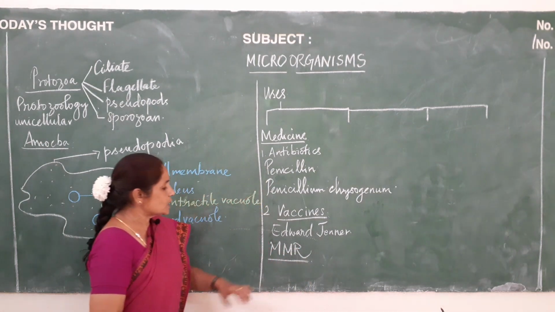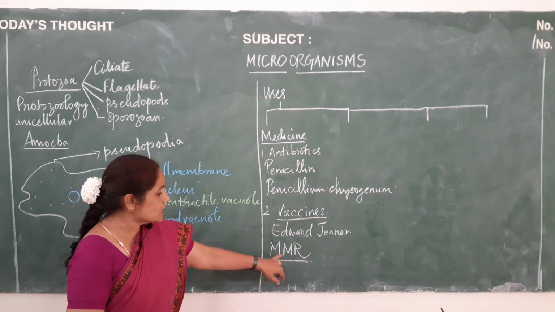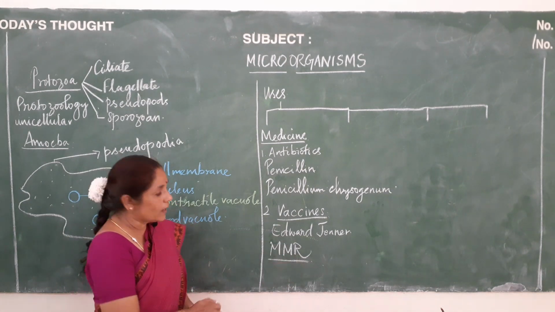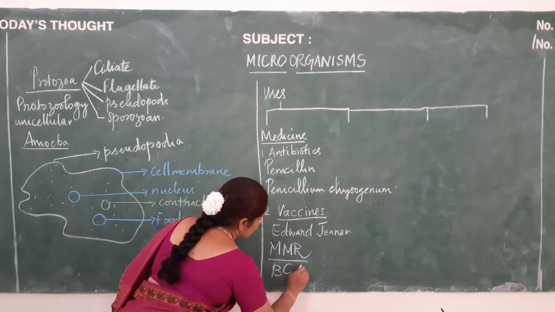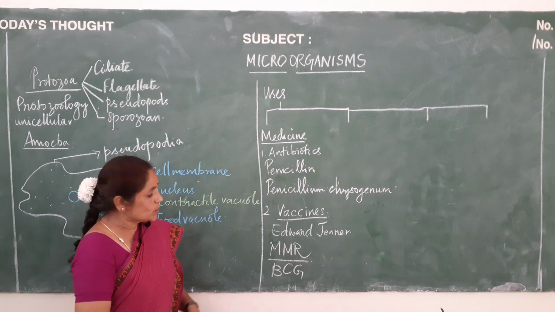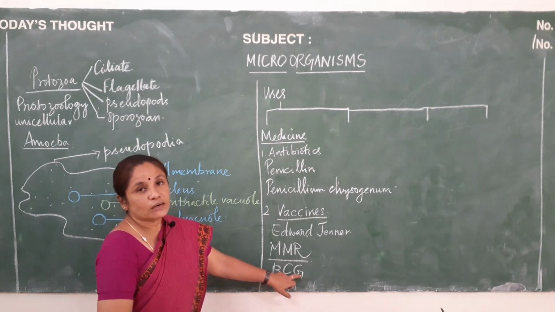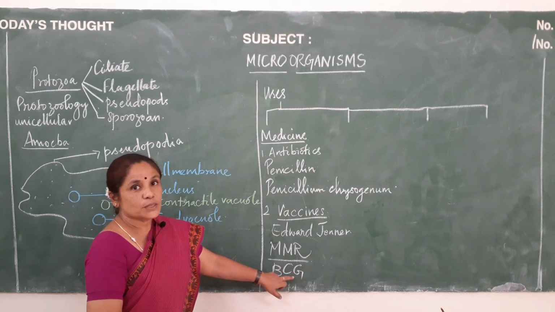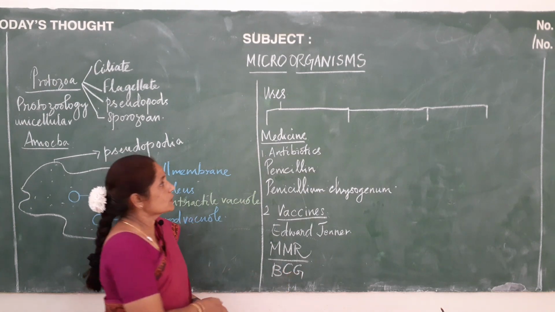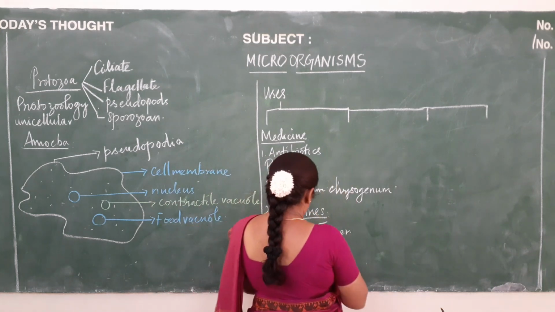This MMR vaccine is given in order to protect a person from measles, mumps and rubella. Similarly, BCG vaccine is given for tuberculosis, the Bacille, Calmette, Guerin. It is given to protect a person from tuberculosis. That's all about medicine. Next we will go to agriculture.